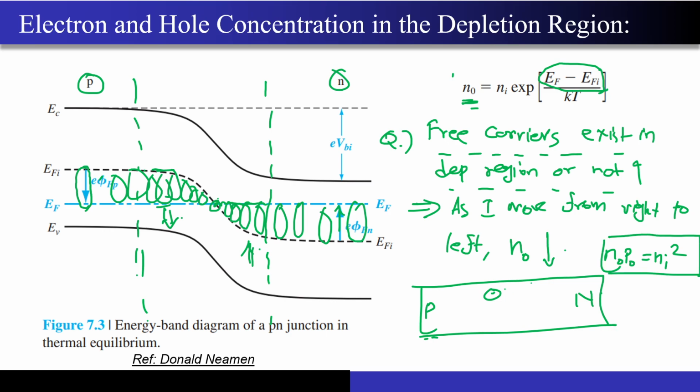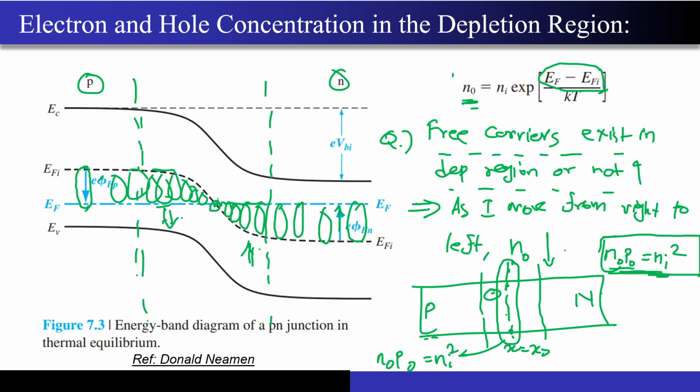So what do I mean by that? Even within the depletion region, if I have not applied any bias, this n0 times p0 should be equal to ni squared at any particular point. What do I mean by any particular point? This is my depletion region. If I take any particular point, say x equal to x0, and draw a line over here, on this particular line also this n0 times p0 will remain valid and its product will be equal to ni squared.